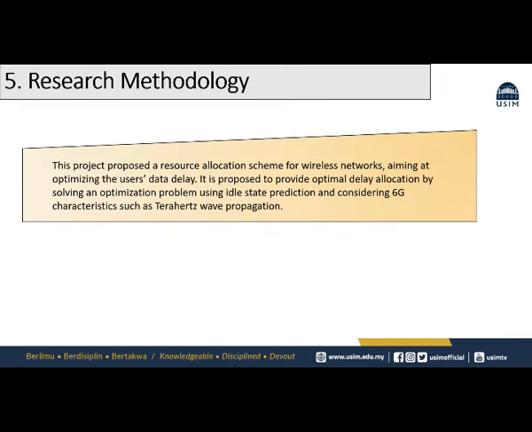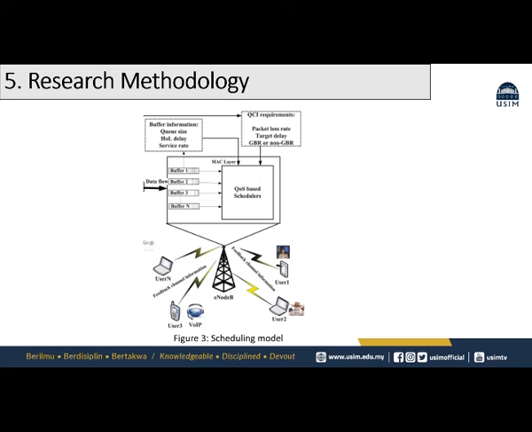For the methodology, this project proposes a resource allocation scheme for wireless networks aiming at optimizing the user's data delay. It is proposed to provide optimal delay allocation by solving an optimization problem using idle state prediction and considering 6G characteristics such as terahertz wave propagation. To make the research method easier to understand, we can refer to this figure. This figure indicates my scheduling model at the base station or eNodeB.